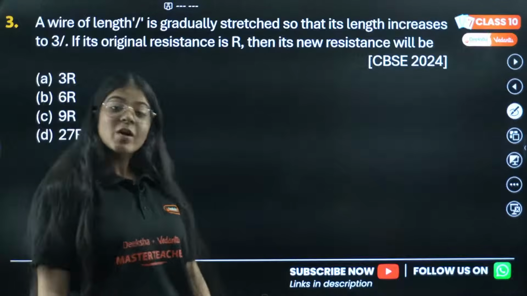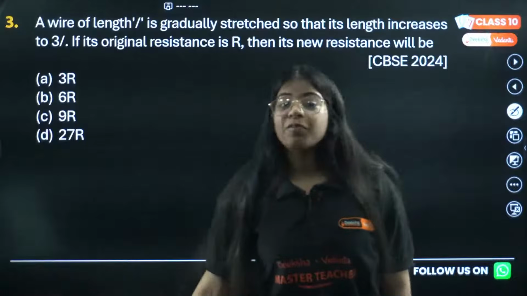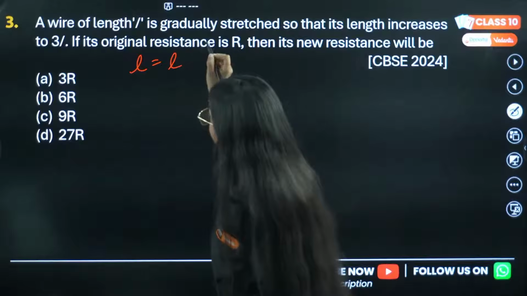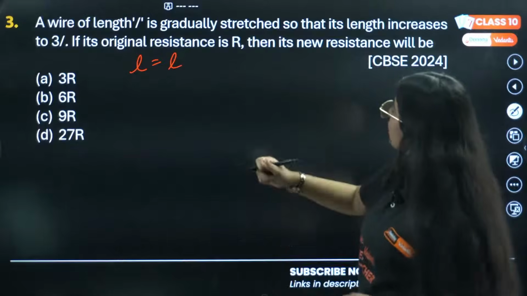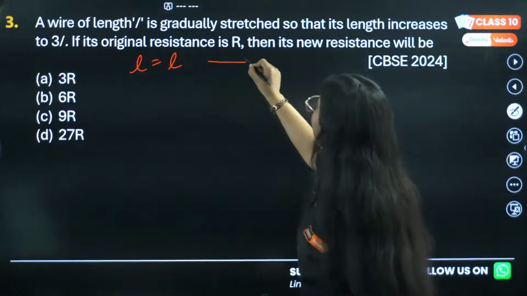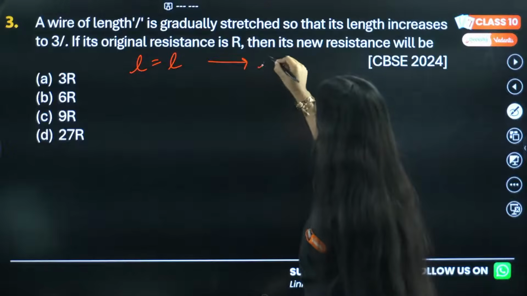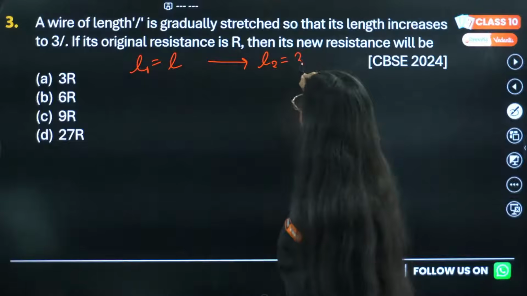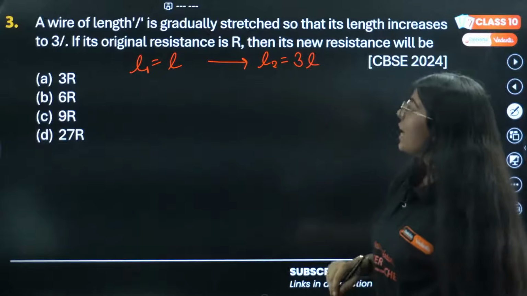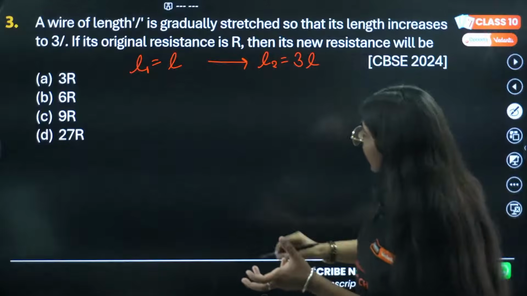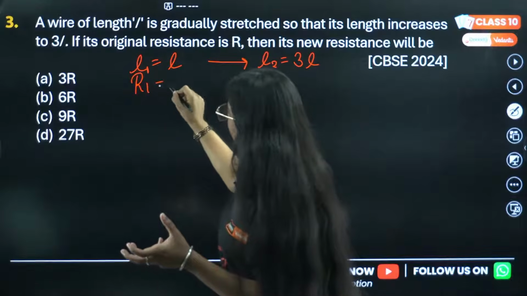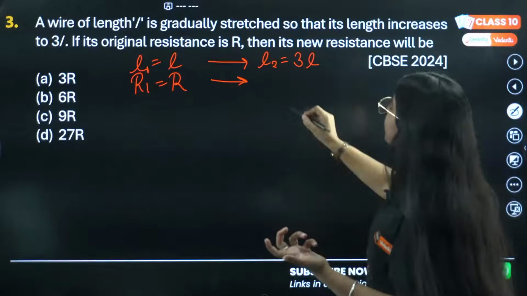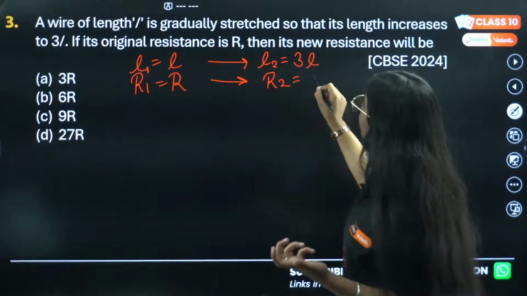Again, you have got to solve lots of numericals today. The question says, a wire of length L is gradually stretched so that its new length increases to 3L. So can I write this as L1 and this is L2, that is 3L. If its original resistance is R, the R1 was R, then its new resistance will be, you need to find R2.